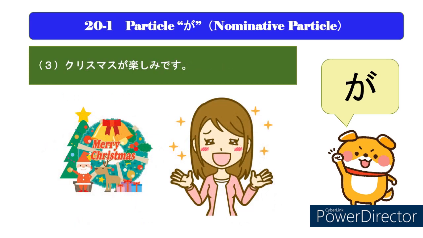When talking about looking forward to a particular event, Christmas, if you want to say, "I'm looking forward to Christmas," in Japanese, you usually say, クリスマスが楽しみです。